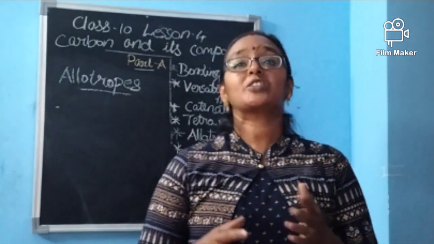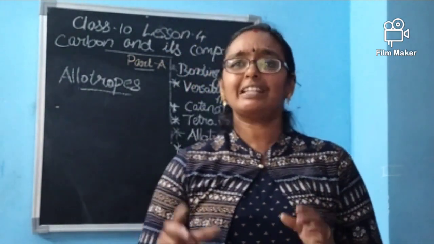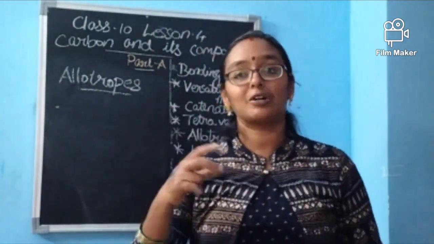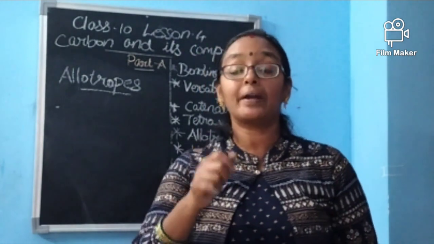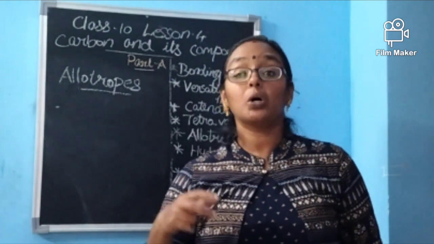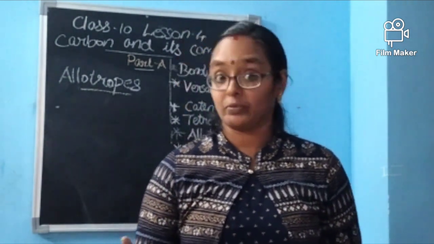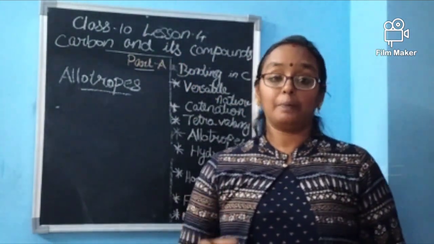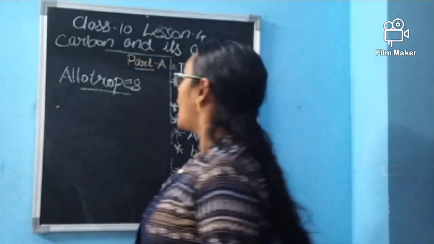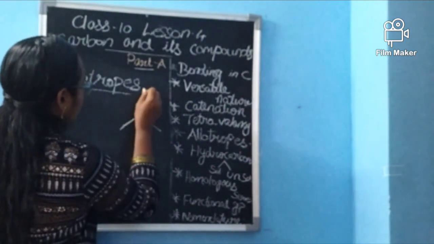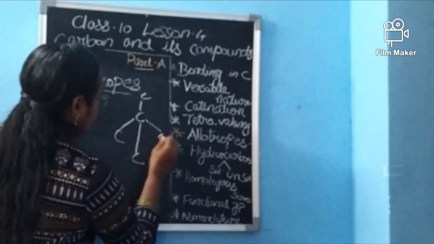So what is the specialty of the diamond? From seeing itself, you will see how bright and brilliant it is. Brilliancy means that shining appearance. It is the hardest substance, and it helps to cut even glass. Will it conduct electricity? No, it will not conduct electricity. It has a high melting and high boiling point, because each carbon is bonded to other carbons in this manner.